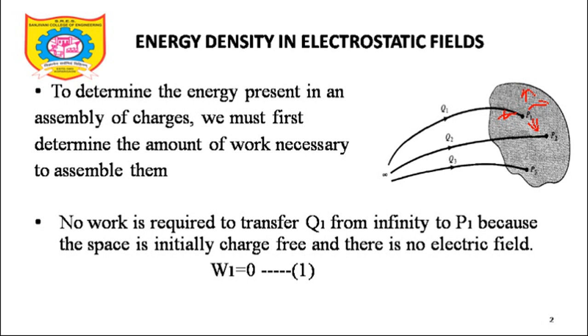Now no work is required to transfer Q1 from infinity to point P1, because space is initially charge free and there is no electric field. If there is no electric field, work done against the field will be almost 0. So W1, the work done in taking a charge Q1 from infinity to point P1, is 0. The point is clear. Let's go to the next slide.